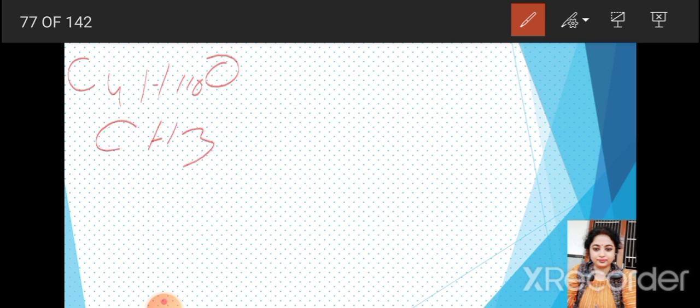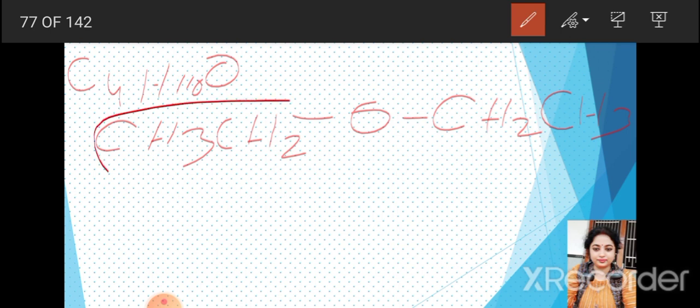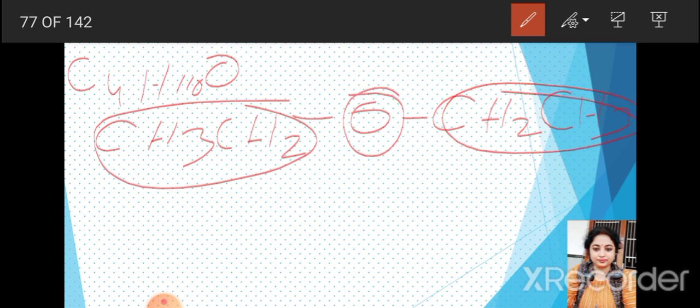CH3, CH2, single bond O, single bond CH2, CH3. This is ethoxyethane, diethyl ether. Ethyl group, ether functional group. So diethyl ether, or it is also known as ethoxyethane.